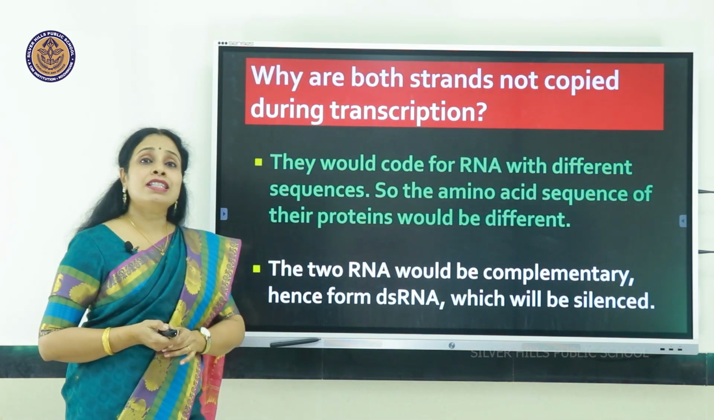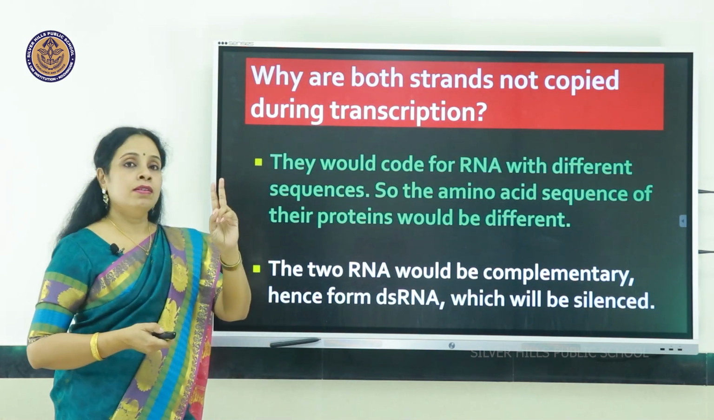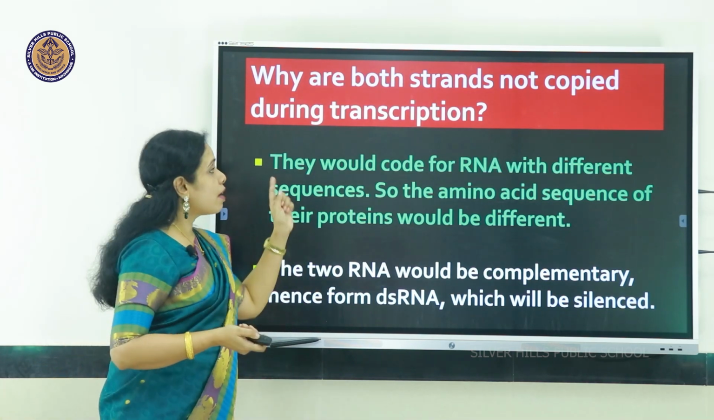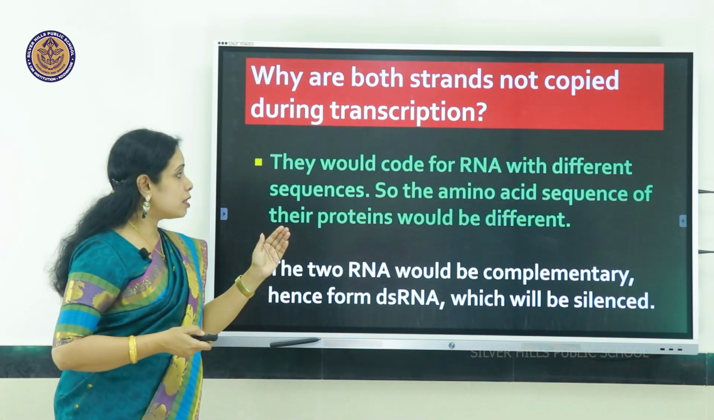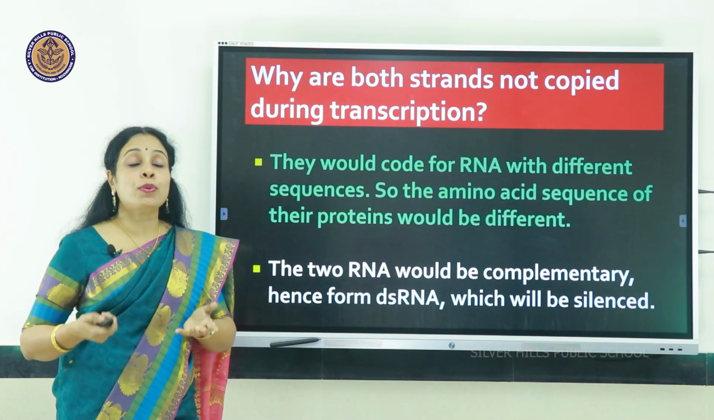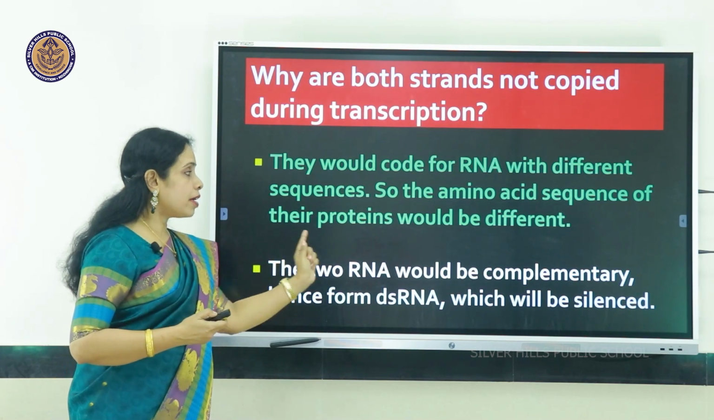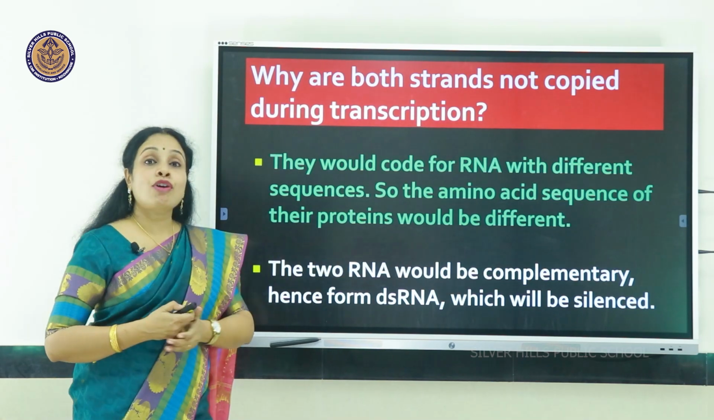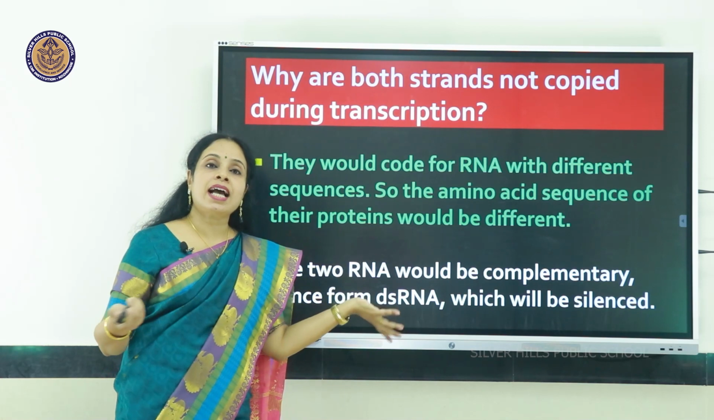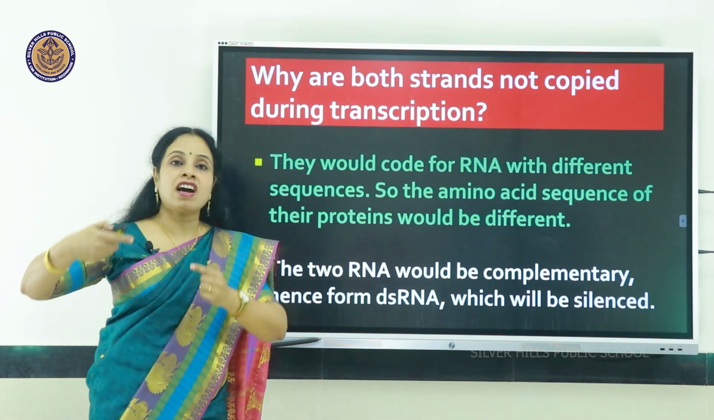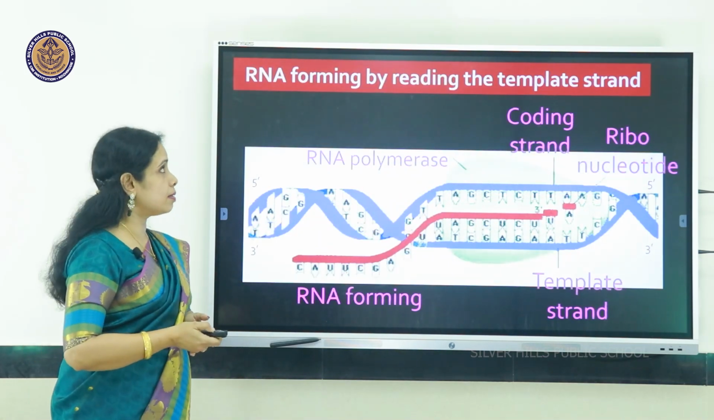So why are both strands not copied together? What could be the reason? Two reasons. If both strands are copied, they would code for RNA with different sequences. So the amino acid sequence will be different and wrong proteins will be made. That is one reason. The second reason is the two RNAs would be complementary and they will form dsRNA, double stranded RNA, which will twine up and be silenced. If double stranded RNA forms, then it can't do translation or protein synthesis.